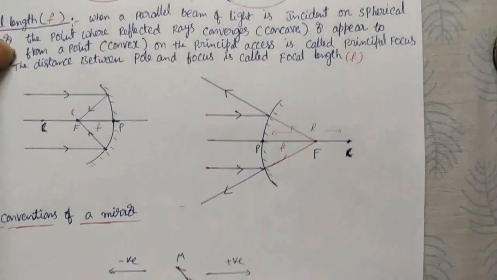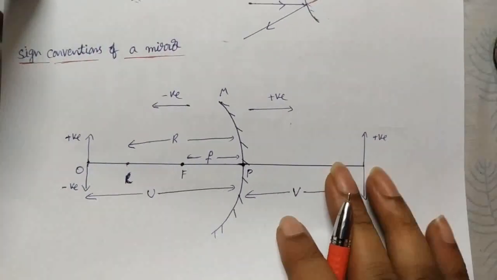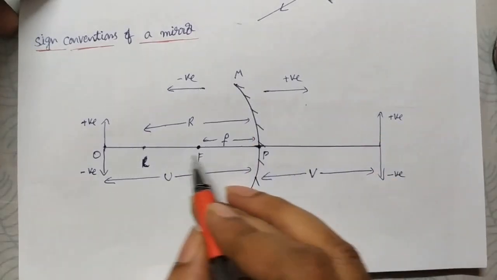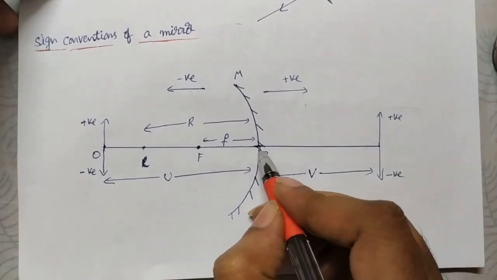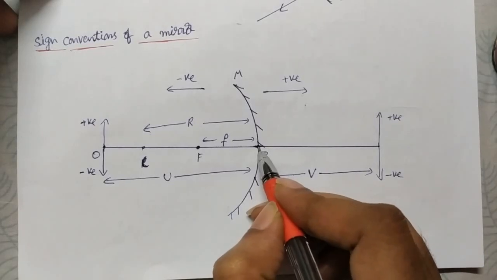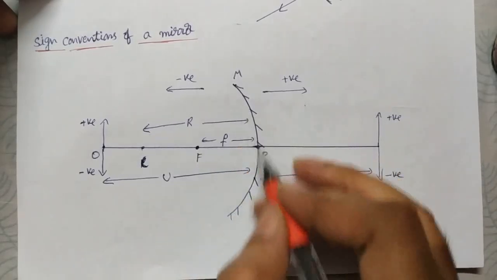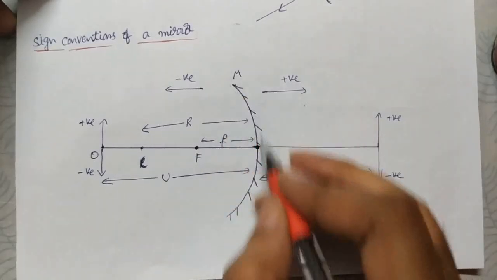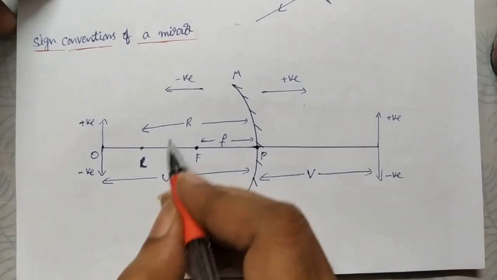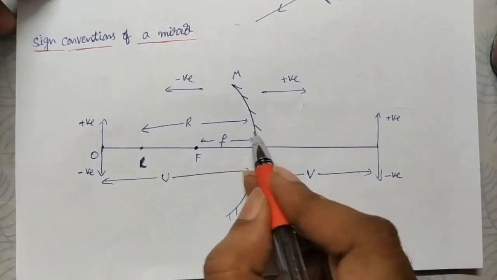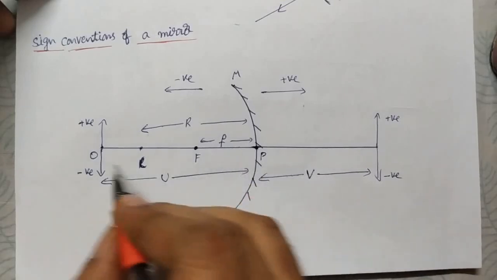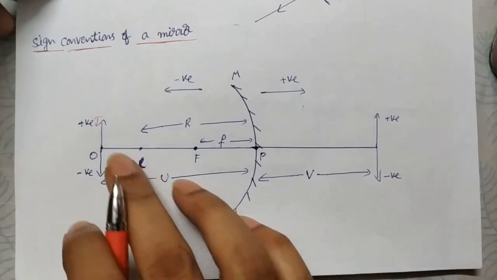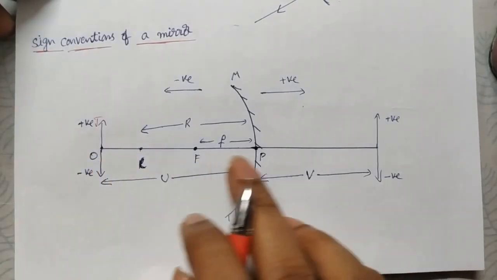Now we'll see the sign conventions of the mirror. You can take any type of mirror, but for example I take a concave mirror. The line passing through the center is called the principal axis, and the rays converge on this side, where we get the focus. The center of the sphere from which this mirror is cut is the center of curvature, and the distance is R. Take the object OJ placed somewhere, with an object distance from the pole.